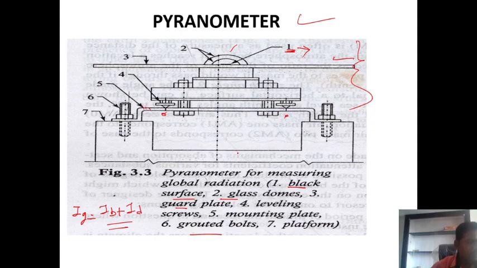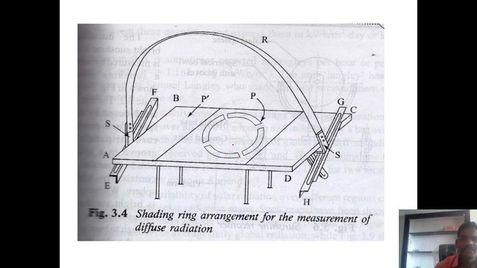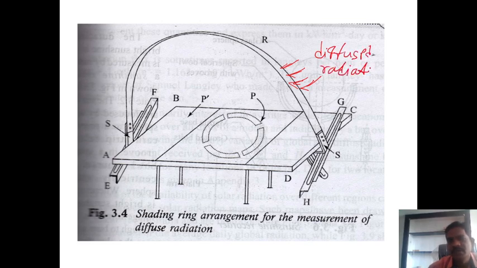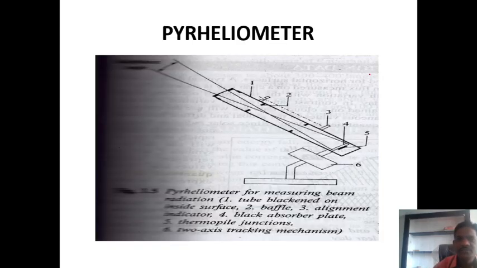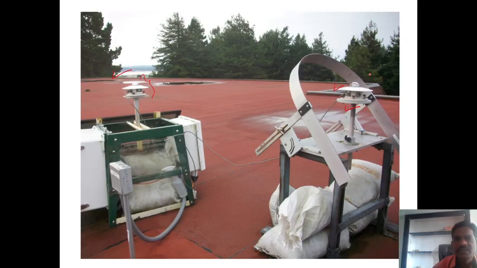If a shaded ring is attached, if you consider this shaded ring, it will be used. After considering the shaded ring, the beam radiation is prevented from falling on the instrument sensor, and it measures only the diffuse component of the radiation. If you attach this shaded ring, what type of radiation is measured? Only the diffuse radiation. It is the same instrument; the only change is that there is a shaded ring.